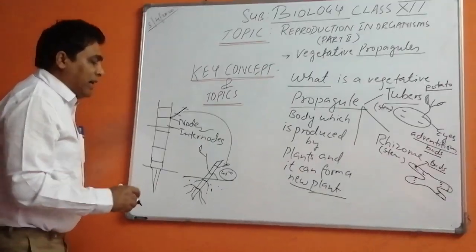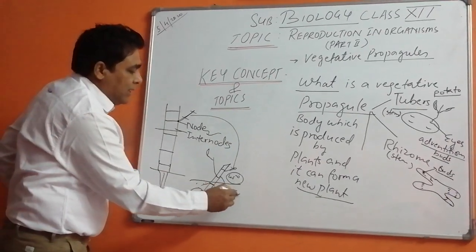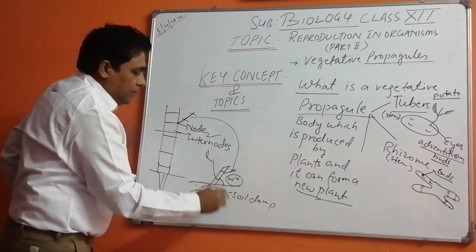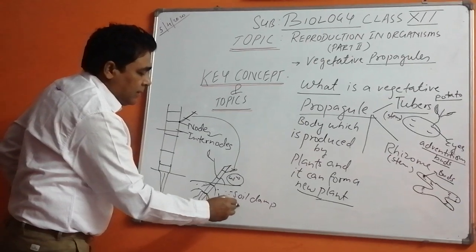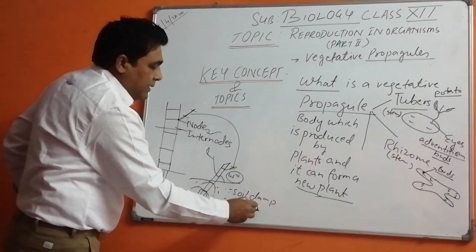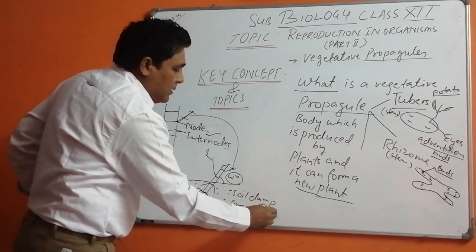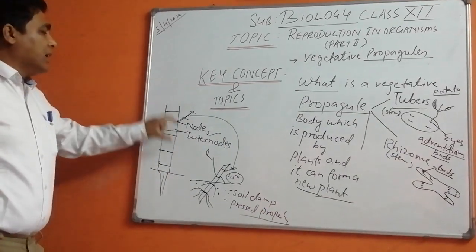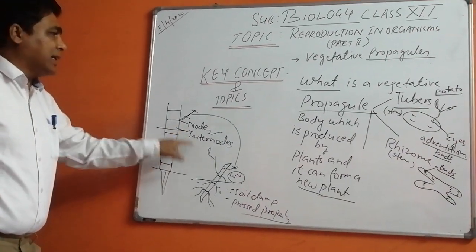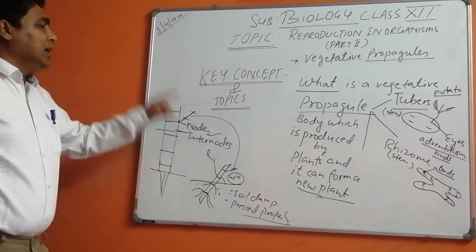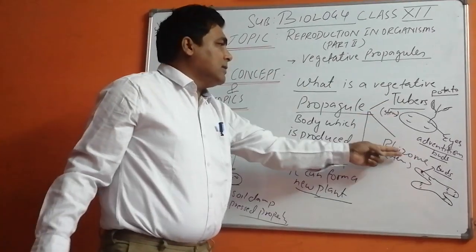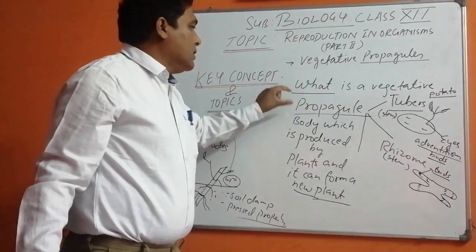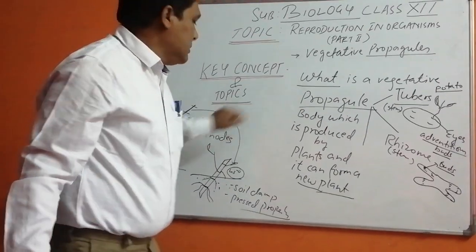And the precautions we have to take: the soil should be damp and pressed properly. Now, this is an artificial way of creating new plants with the help of cuttings. And these are the naturally produced propagules by the plants.